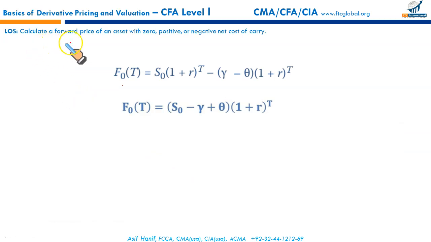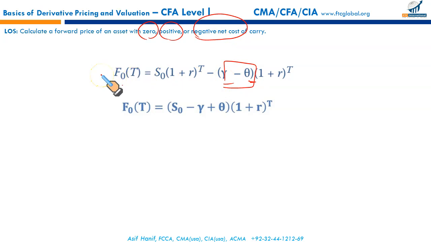Your next LOS is: calculate a forward price of an asset with 0, positive or negative net cost to carry. When you hold an asset, you gain some benefit from it, perhaps in dividends, interest, and when you hold an asset, it will also involve some cost. So the net of benefit and cost is what you call the net cost. Net cost can be 0 if the cost of holding the asset is equal to the benefits. It could be positive when the benefit is more and cost is less, and it could be negative. Negative means when the cost is more and benefit is less, right?